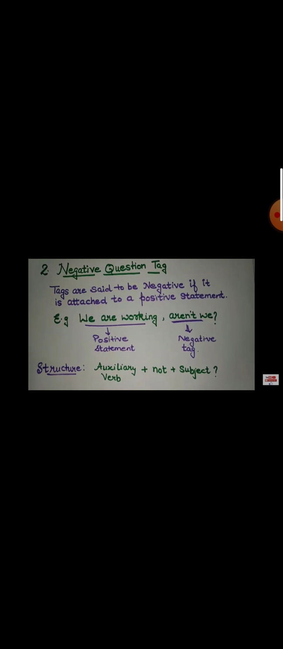Then negative question tag. Tags are said to be negative if they are attached to a positive statement. Means if your statement is positive, then the question tag will be negative. We are working, aren't we? Then your structure is auxiliary. Are is the auxiliary or helping verb here. Then plus not, then subject, and then question mark. In this way you can make your negative question tag.